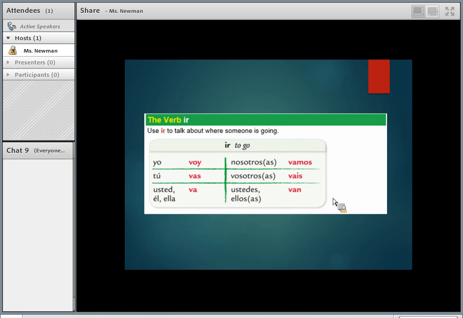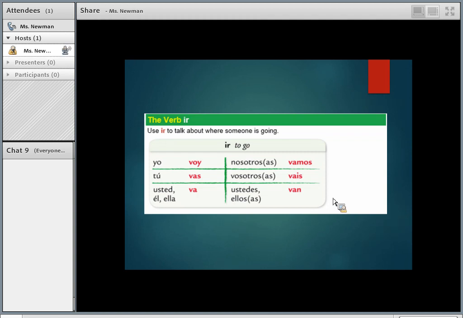Yo voy. Tú vas. Usted va. Él va. Ella va. Nosotros vamos. Vosotros vais. Ustedes van. Ellos van. Okay, so just a reminder.